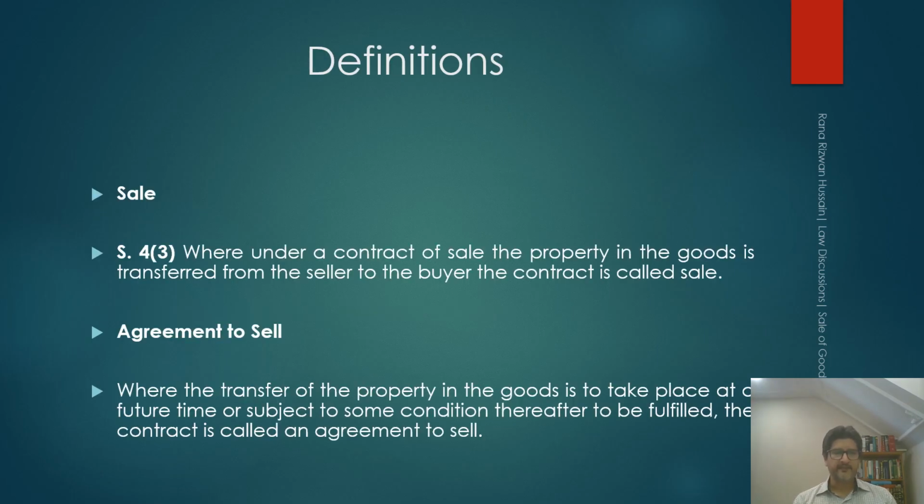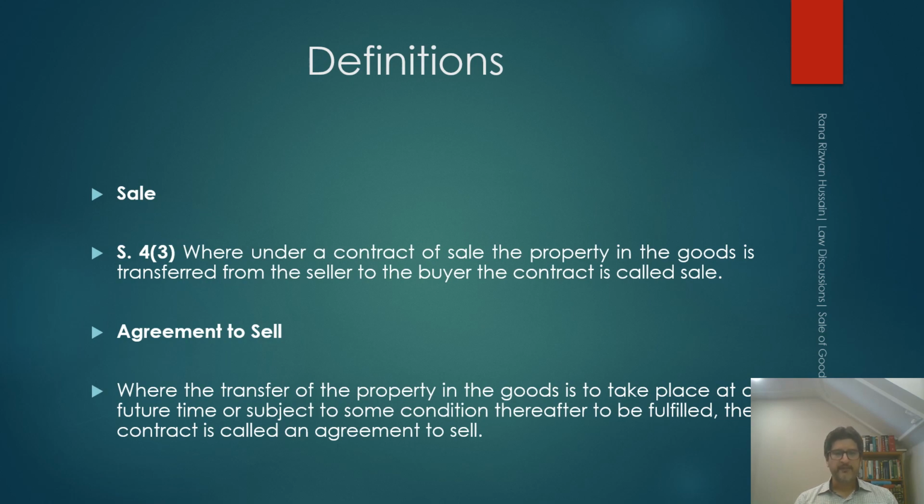First comes sale. Section 4 subclause C defines sale as where under a contract of sale the property in the goods is transferred from the seller to the buyer. The contract is called sale. So in a contract of sale where the property in the goods, meaning thereby the ownership of the goods, transfers from seller to the buyer, the contract is called sale.